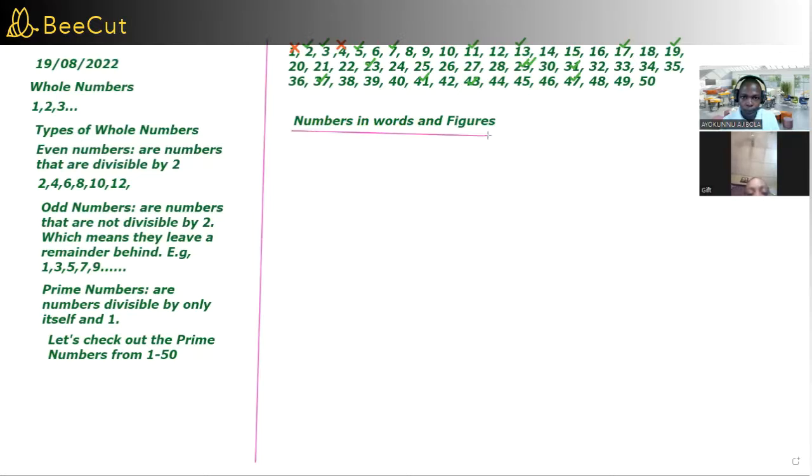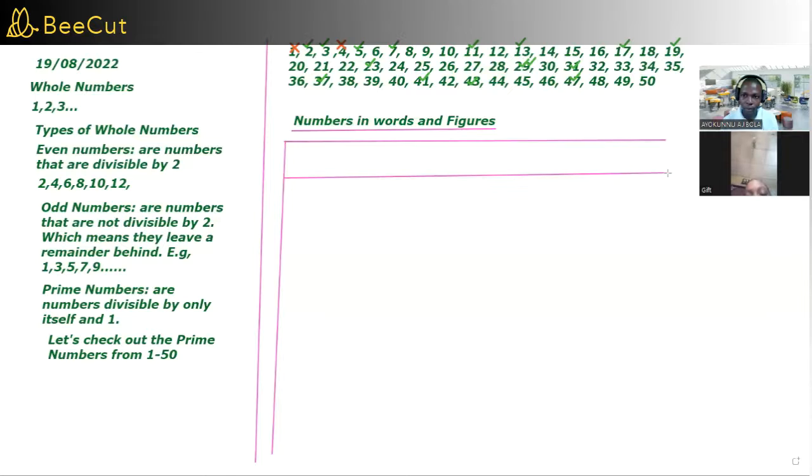So I'm going to be writing some numbers now, in words and in figures, so that we will be able to identify which way to convert them. So let's say I have a table like this. Can you see the table I'm drawing? Yes. Okay, so let's say something like this. I want to put up some numbers.